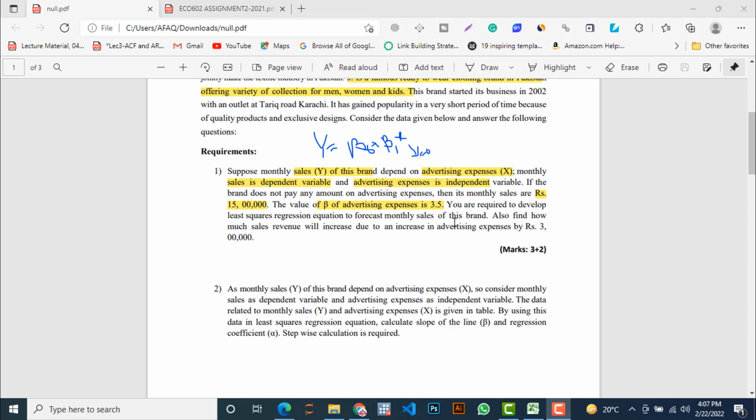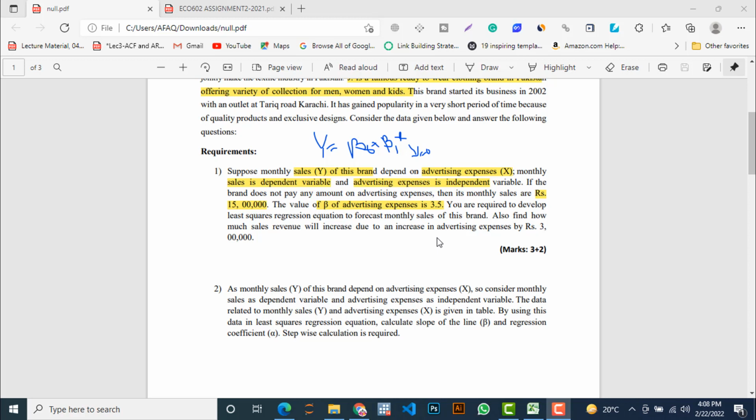In this step, you are going to make up a least square regression equation based on the given information to perform a forecasting for monthly sales for J Dot brand. Also find how much sales revenue will increase due to an increase in advertising expenses by rupees 300,000.